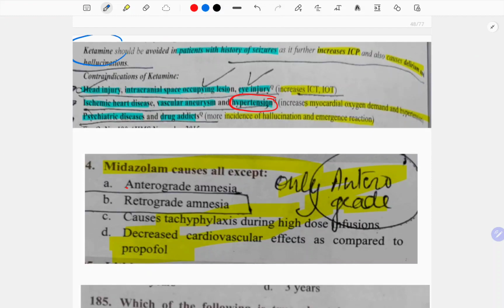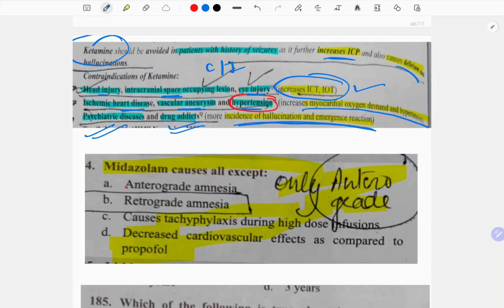Okay, now this is actually the areas where ketamine is contraindicated, because it increases the ICP and also causes delirium and hallucinations. So contraindicated areas like head injuries, intracranial space occupying lesions, or eye injuries, because they increase the ICT and IOT, and also they increase the metabolic oxygen demand of the brain. Second, ischemic heart diseases, vascular aneurysm and hypertension, increase myocardial oxygen demand and hypertension. And psychiatric diseases and drug addicts, more incidences of hallucinations and emergence reaction. So these are the three areas, it increases ICT, IOT, it increases the oxygen demand, and also causes hallucination and emergence reaction. So these are the areas where ketamine is contraindicated.